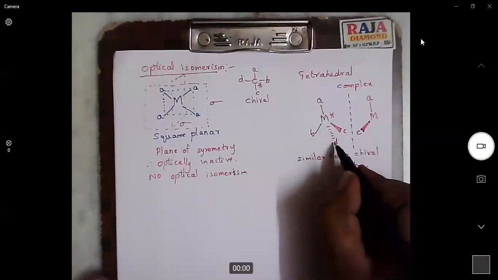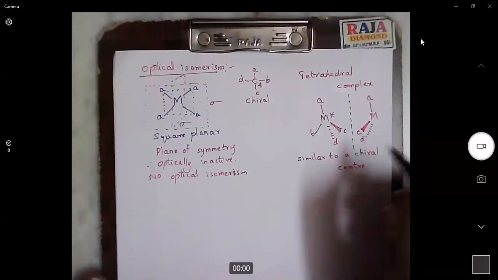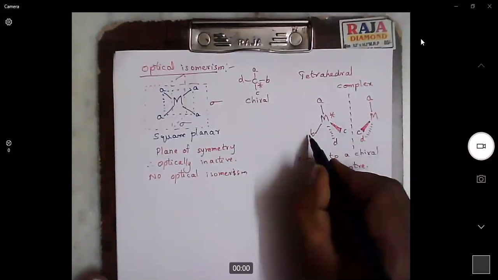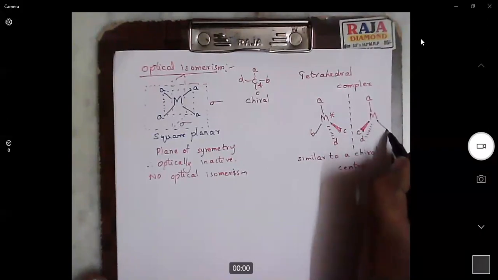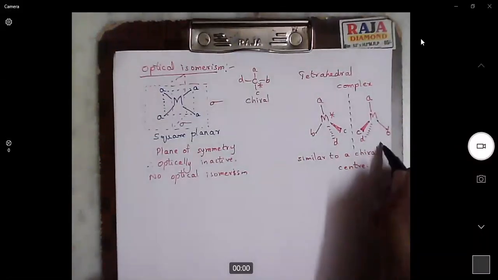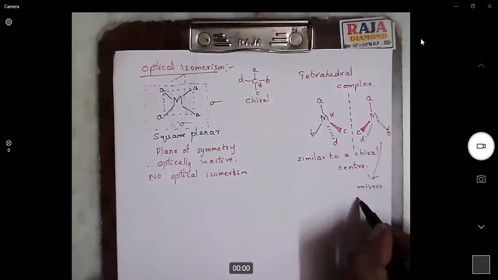Next close is D, so D will be closer to the mirror like this. And B is far away from the mirror. So in the mirror image also, B will be far away from the mirror. Now this is called a mirror image.